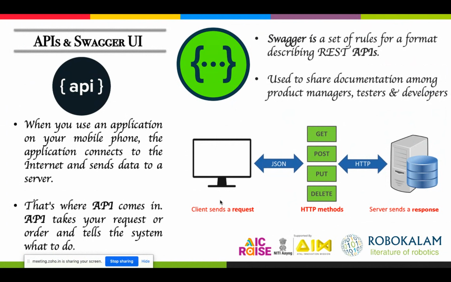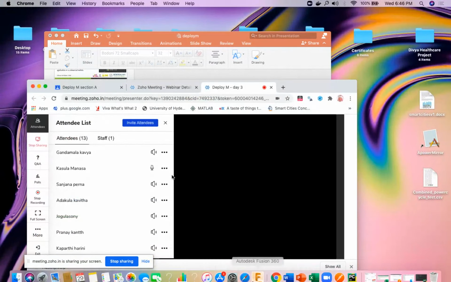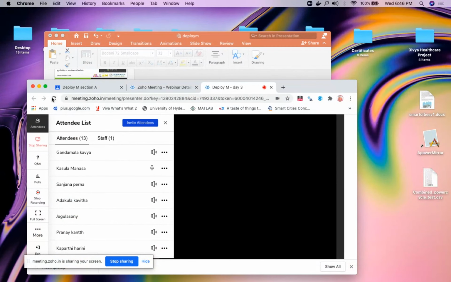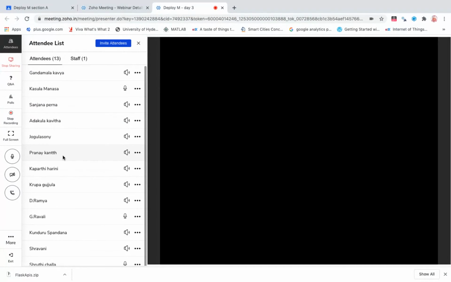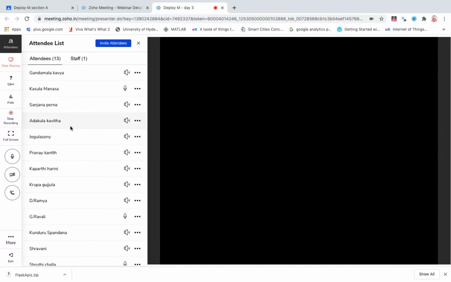Okay. So till now, if you have any doubts, you can ask. I'll give you 2 minutes because I see that the strength is a bit less today. May I know the reason why people are not able to attend? I hope everything is working well. Only 13 attendees. Actually, it is expected to be 18 or 20. May I know the reason why people are not able to attend the session?